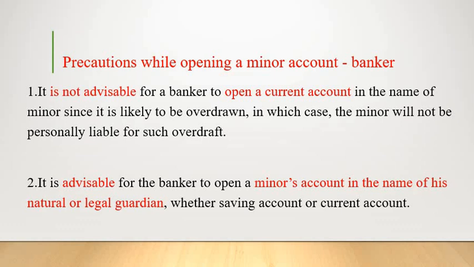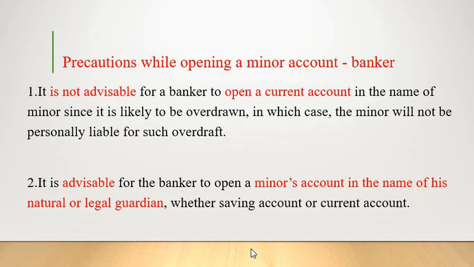Though a current account can be opened in the name of a minor, as I told you, even minors can be allowed to open a current account, it is advisable for a banker to open only a savings bank account, not a current account in the name of a minor, because bankers are not ready to take any kind of risk. That is the first point. It is not advisable for a banker to open a current account in the name of a minor. What is the reason? If in future any problem arises, the minor will not be personally liable for any overdraft. The second point, caution.